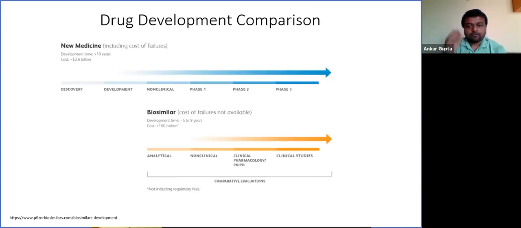Rohit, if you see, for a biosimilar molecule, it starts from analytics, but for a generic molecule, the development timeline reduces from 5 to 9 years to 1 to 2 years, because for the development of a generic molecule it is just the analytical phase, and then it directly goes to clinical phase 3, because of two things.